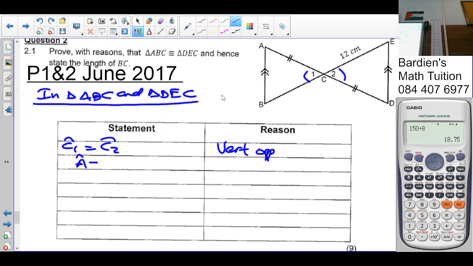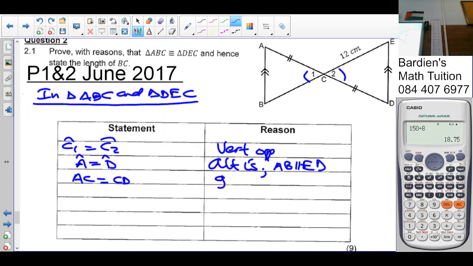Angle A is equal to angle D. Why? Alternate angles are equal, not so? The reason is alternate angles with AB being parallel to ED. Okay. AC equals CD.